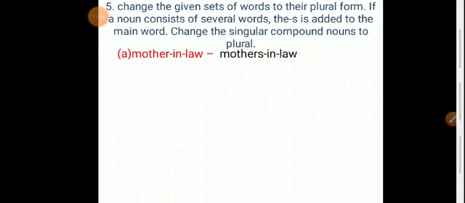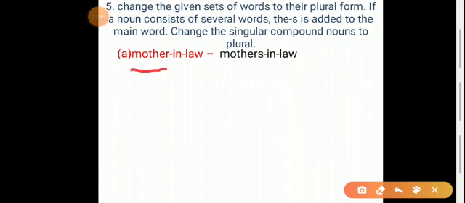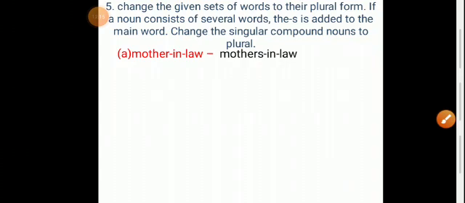If we want to make it a plural form, we have to add s to the main word. This is the main word. So for this main word, we have to add s to make it a plural form. Mother-in-law. While writing in a plural form, we have to add s to the main word. So we will get the plural form